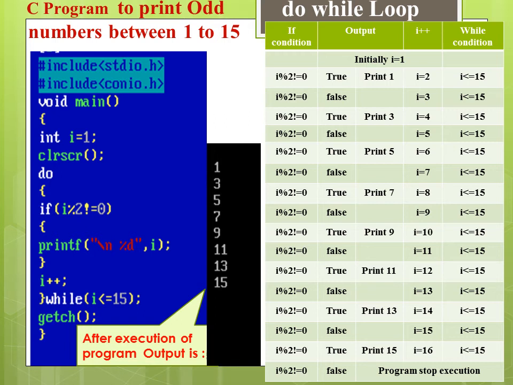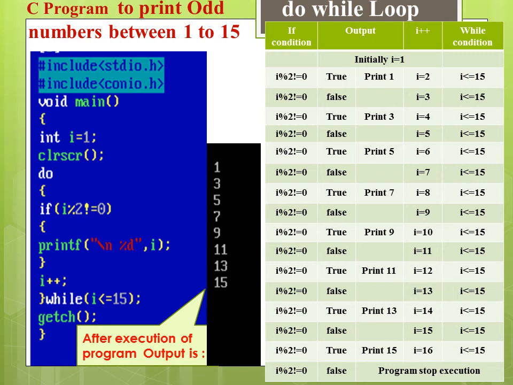If the condition is true, it means the number is not divisible by 2, it is odd, and it gets printed on screen with the help of the printf function, and then the value of i gets incremented by 1 with the help of the i++ statement, and the next incremented number is again checked.